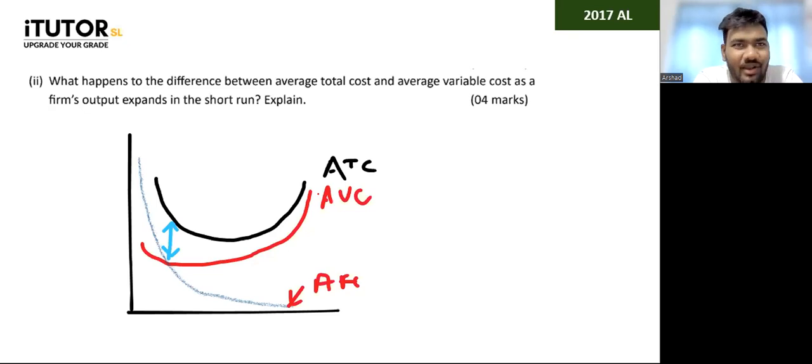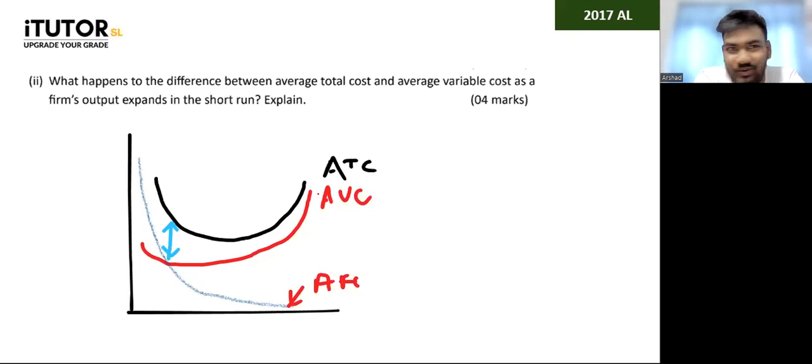I know most of you understand the question. I know you all know the difference between ATC and AVC is the average fixed cost, and it decreases more and more as you produce. But how you are going to write that for 4 marks is the whole thing, because your examiner doesn't know. You can also talk a little bit about the short run. So you can say in the short run, as long as there is an average fixed cost, right?